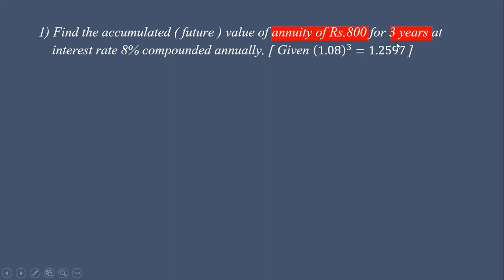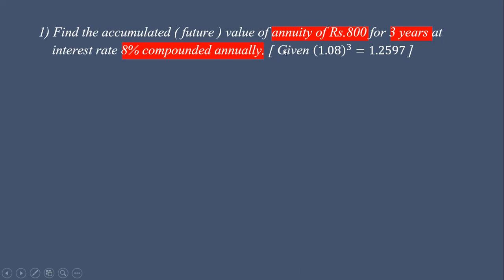3 installments are made, since annually here it is given for 3 years. So number of installments or number of years is 3, at interest rate 8% compounded annually. So the value of R is given, C is given, N is given. So we have all the required values. We can find the accumulated value or future value.